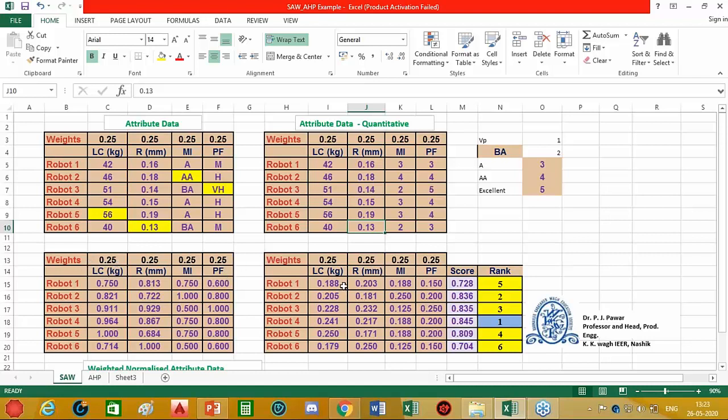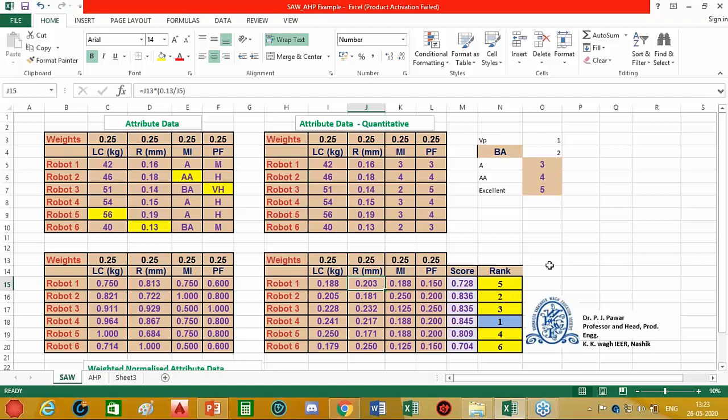The next task is to find the weighted normalized values. We already obtained the normalized values, and if I multiply the normalized values by the corresponding weight of that attribute, we get the weighted normalized value. Thus we obtain this value as 0.75 multiplied by 0.25, then 0.813 multiplied by 0.25, and so on. This way we can find the weighted normalized values.